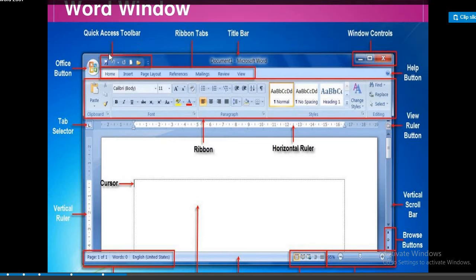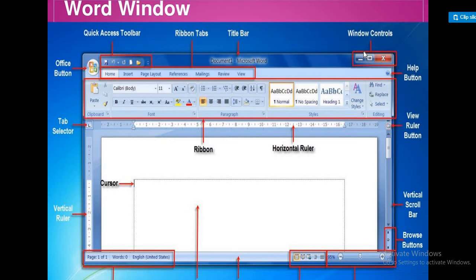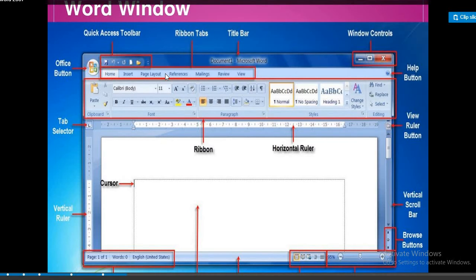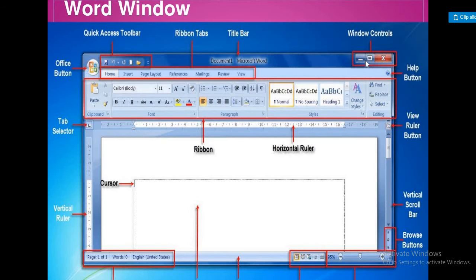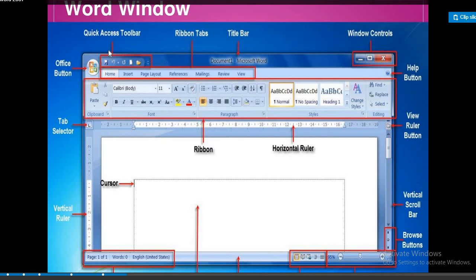This one is the title bar. The title bar contains two parts, that is the quick access toolbar and the window controls. Window controls are again classified into three buttons: minimize, maximize and close. And this is the quick access toolbar, part of the title bar.